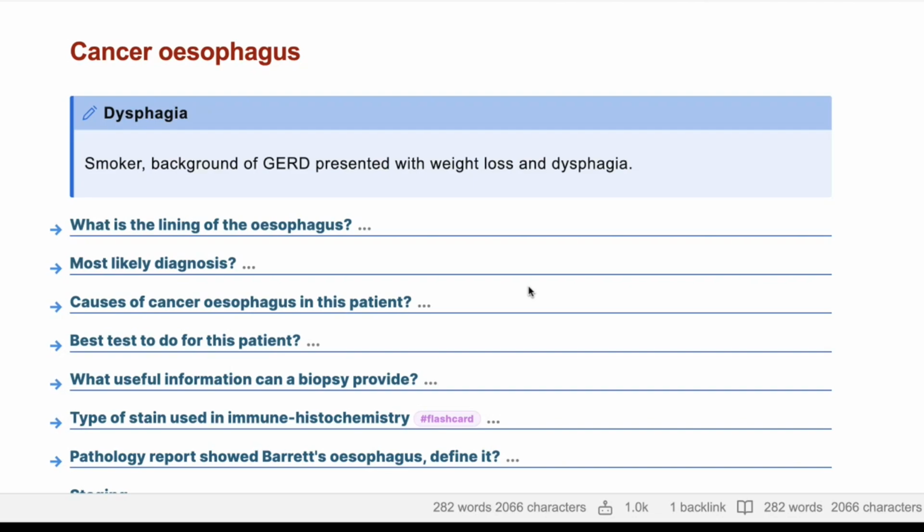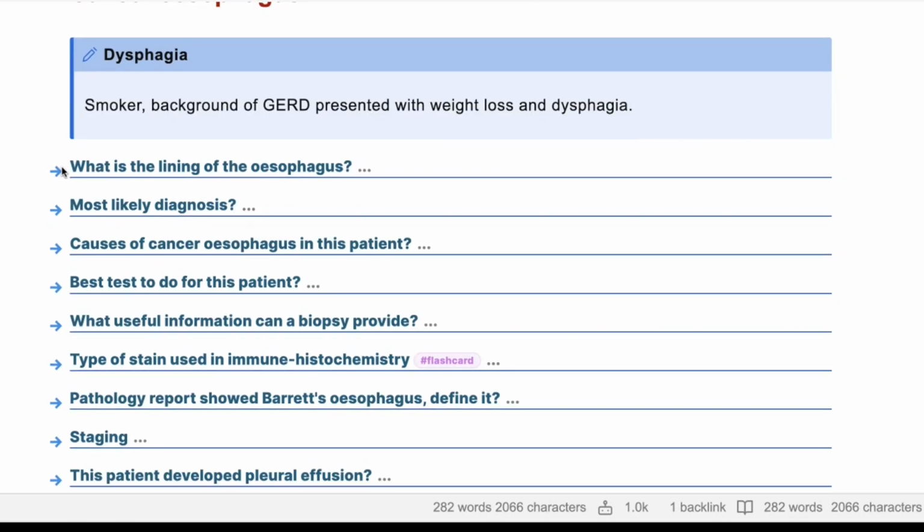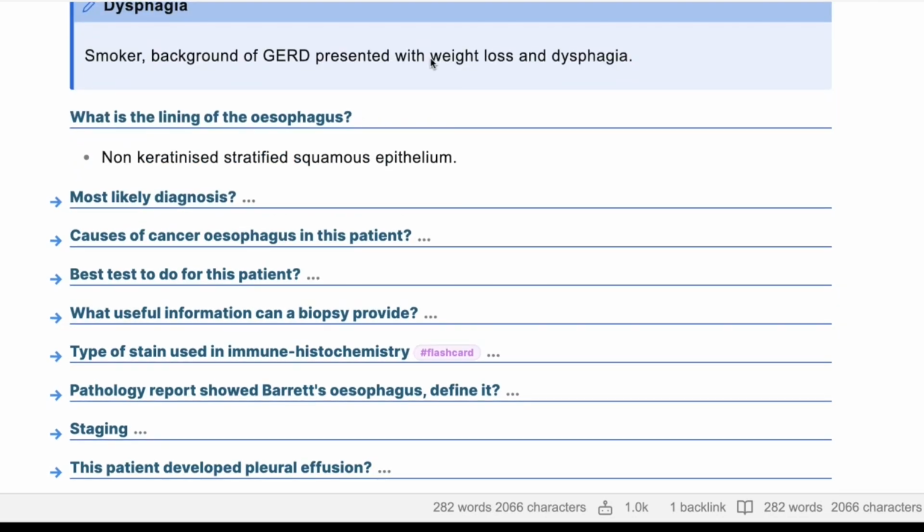So you have a male smoker. He has a background of gastroesophageal reflux disease and presented to you with weight loss and dysphagia. Can you tell me what the lining of the esophagus is? The lining of the esophagus is non-keratinized stratified squamous epithelium. What is your most likely diagnosis from this presentation?